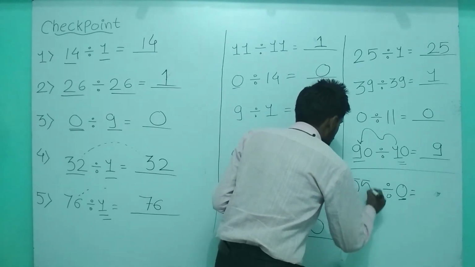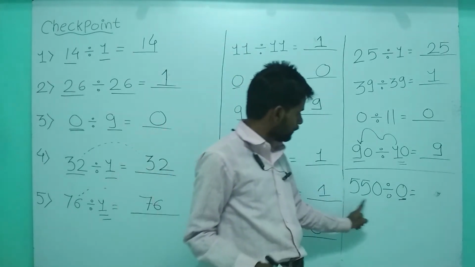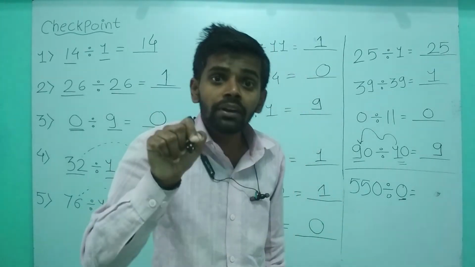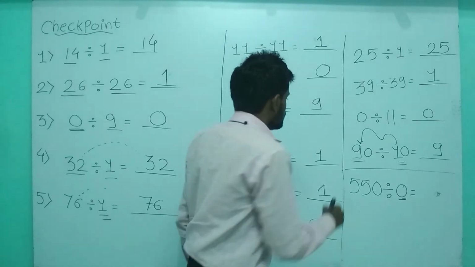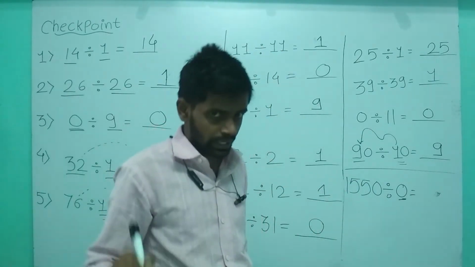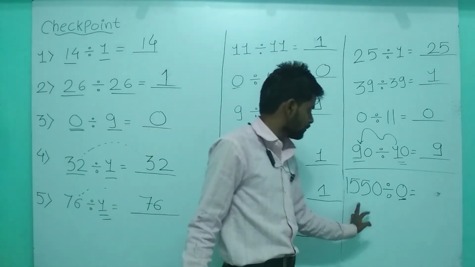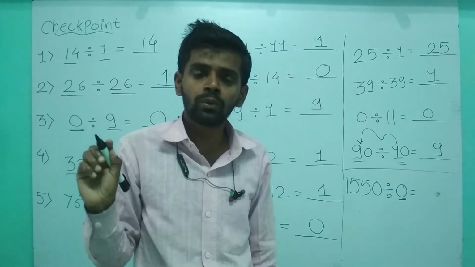550. Okay, so this is the number, 550. If you are dividing 550 by 0, let me write one more number. Let's see, it is 1550. Which number is it? 1550 divided by 0 is meaningless.